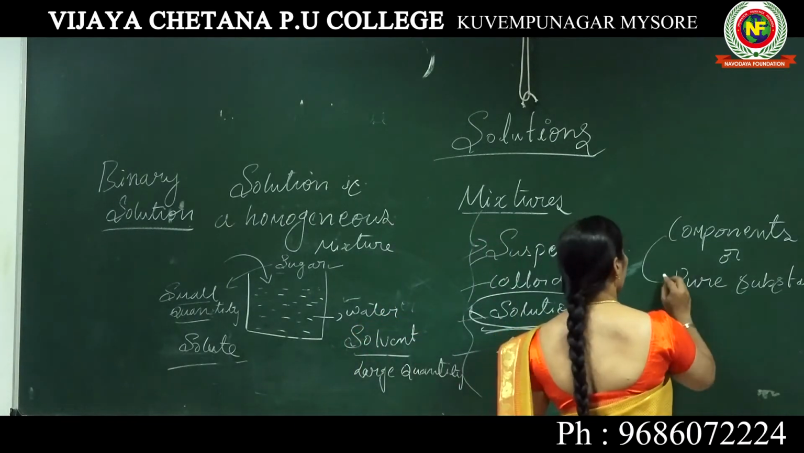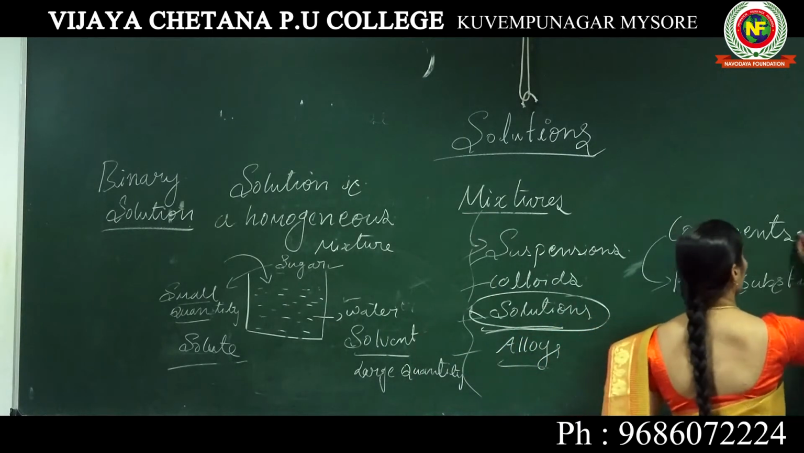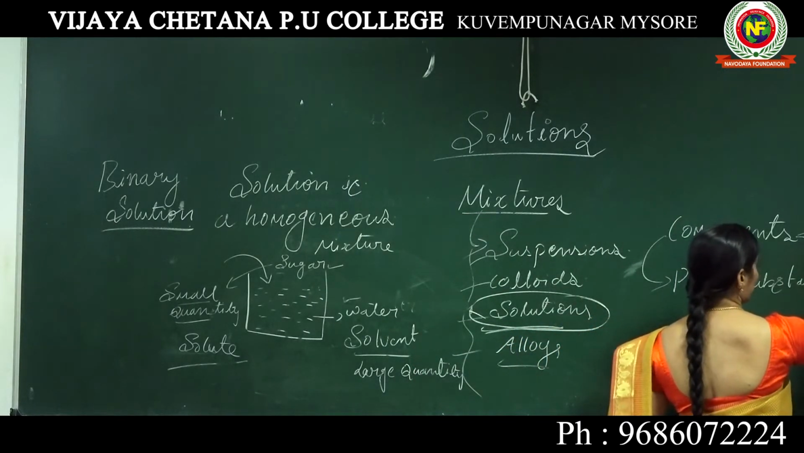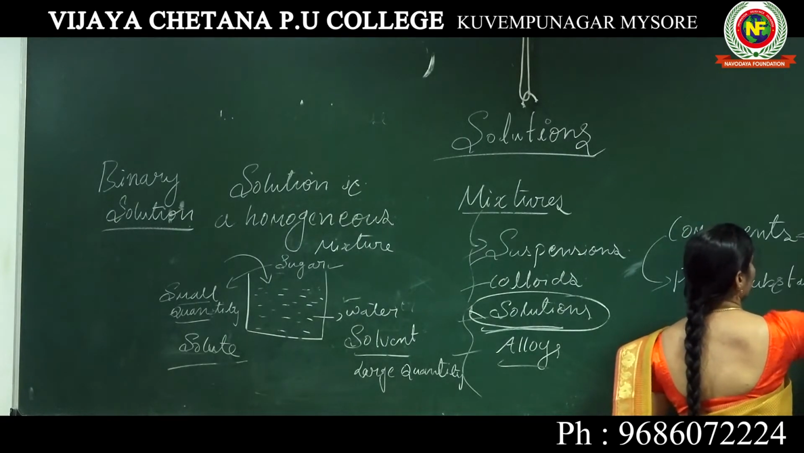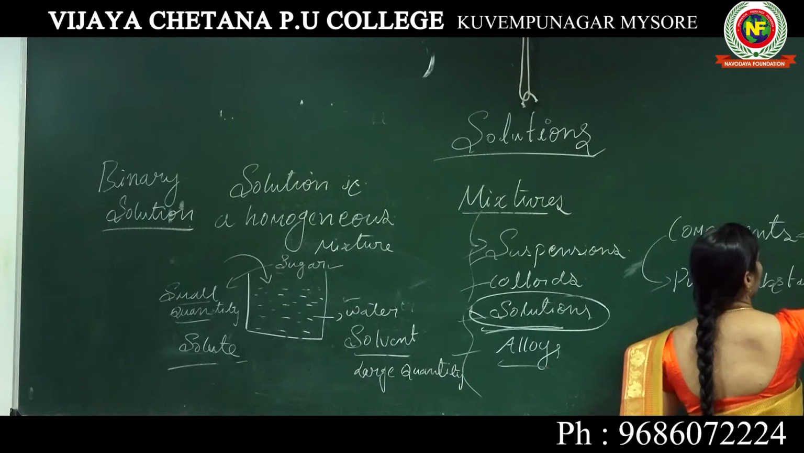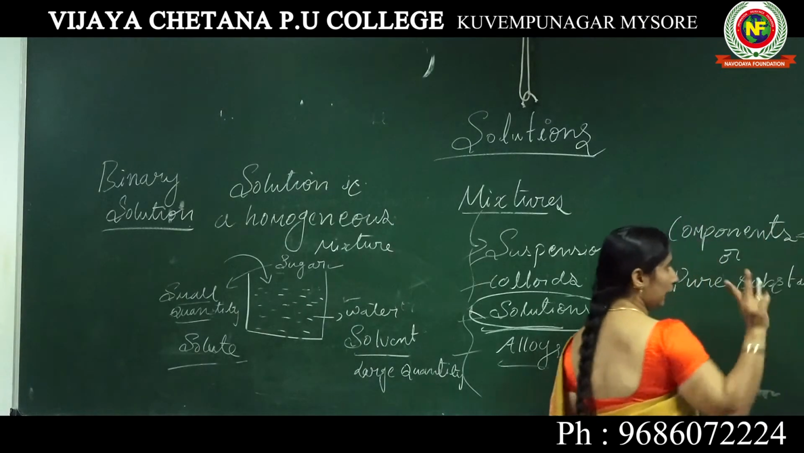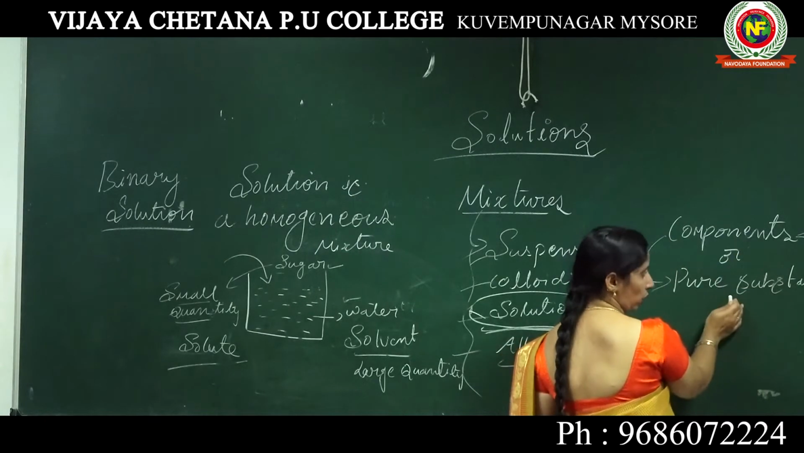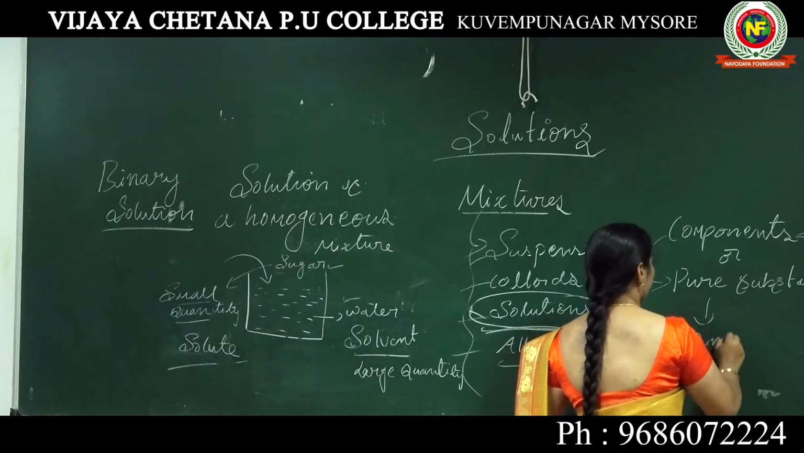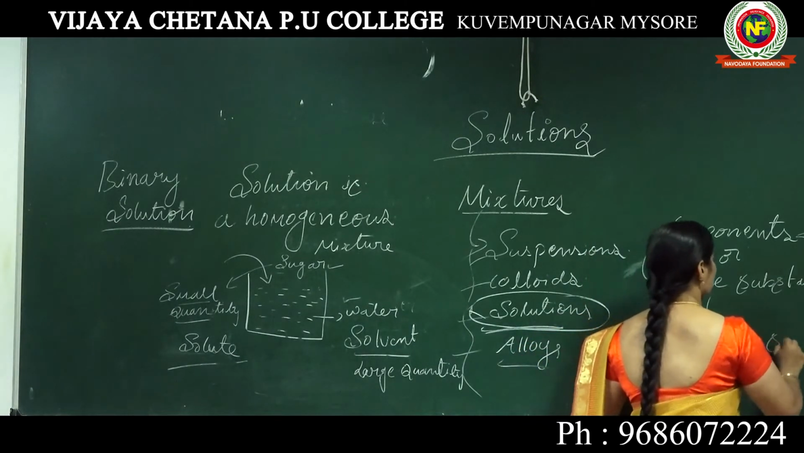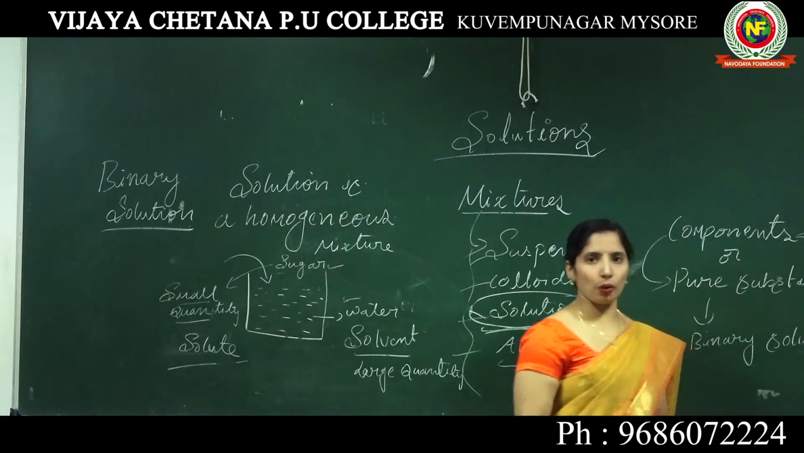So the components or pure substances comprise only two, that is 1 and 2, a solute and a solvent. Only two components or pure substances, so we call that a binary solution. These are very, very important terms.